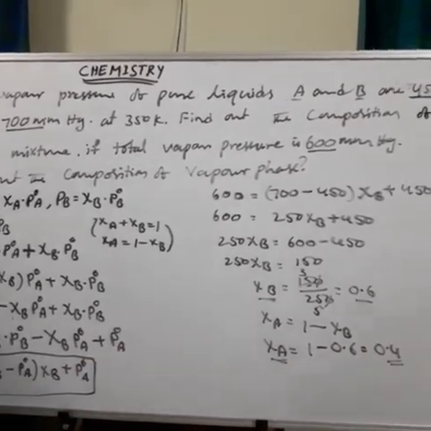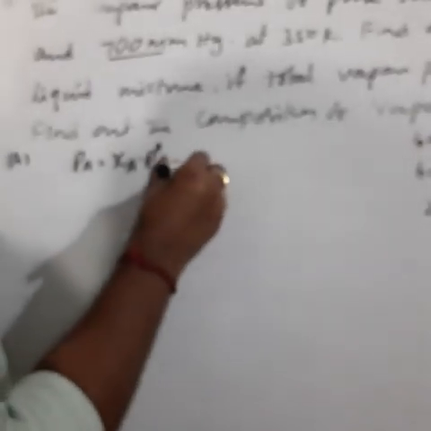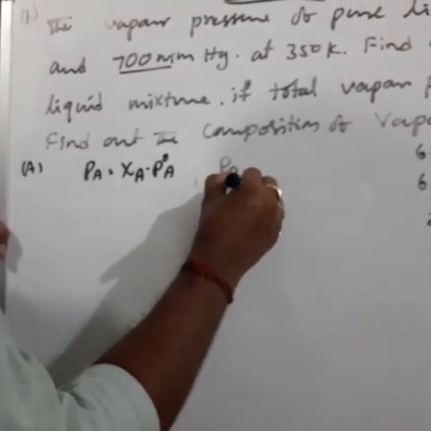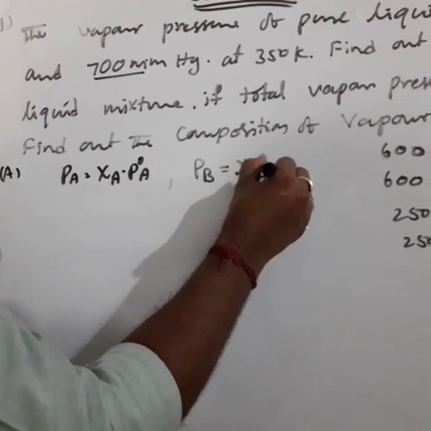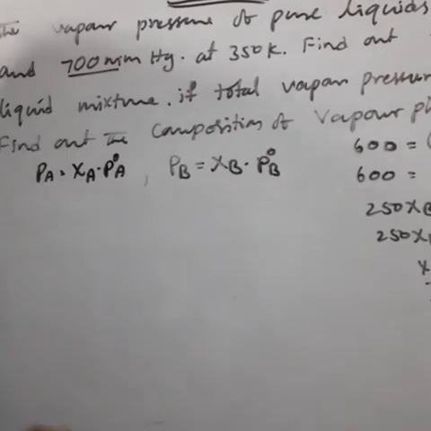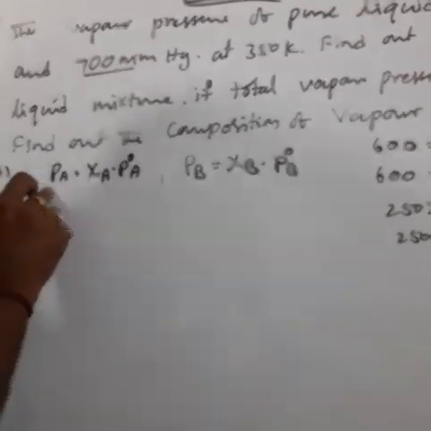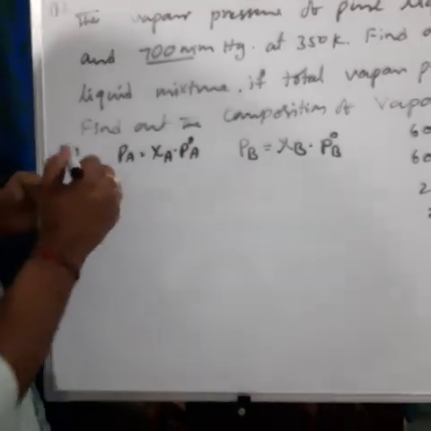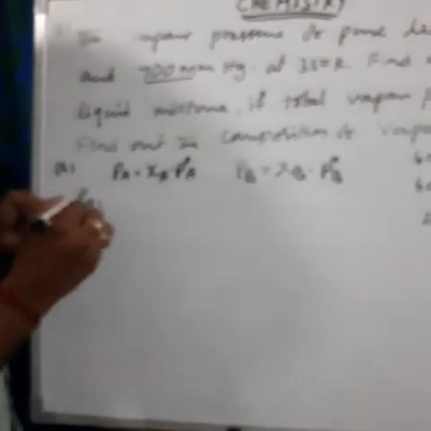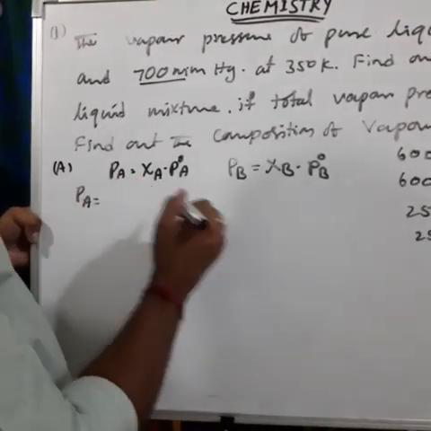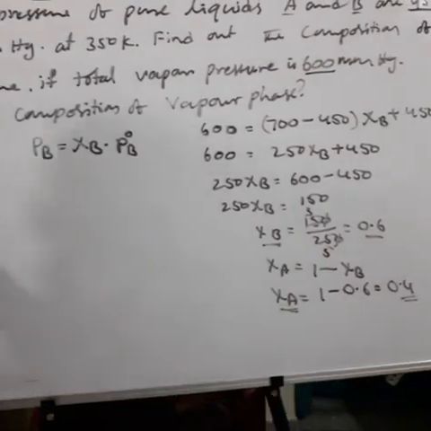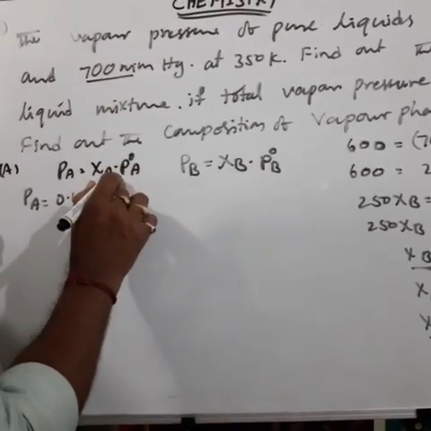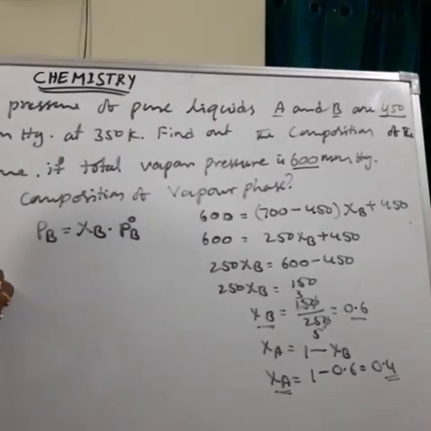Then see the next one. We have to find out the partial vapor pressure of A and partial vapor pressure of B. First, partial vapor pressure of A is equal to Xi A, the mole fraction of A, 0.4, into the vapor pressure of pure liquid A, 450.